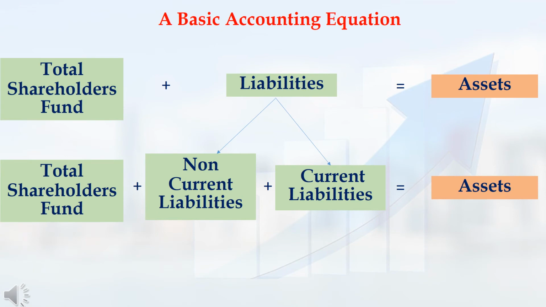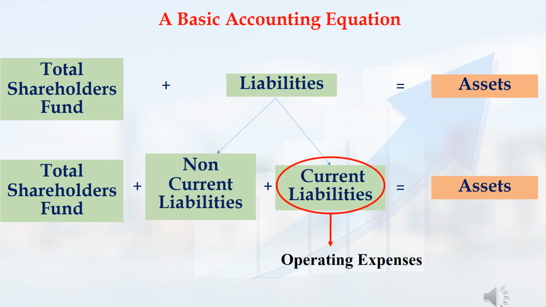In the earlier videos, we discussed the basic accounting equation, that is total shareholders fund plus liabilities equals assets. In this equation, if I split liabilities into two types, then the equation will be total shareholders fund plus non-current liabilities plus current liabilities equals assets. If I add total shareholders fund plus non-current liabilities plus current liabilities, I will get the total asset value of the company.